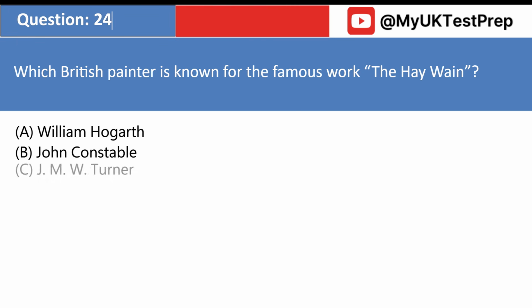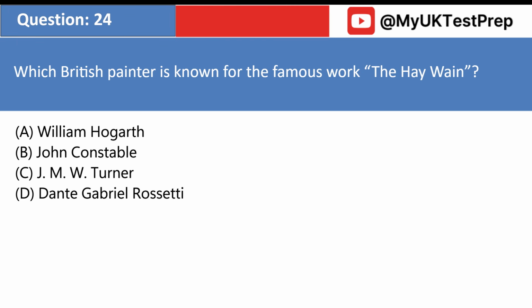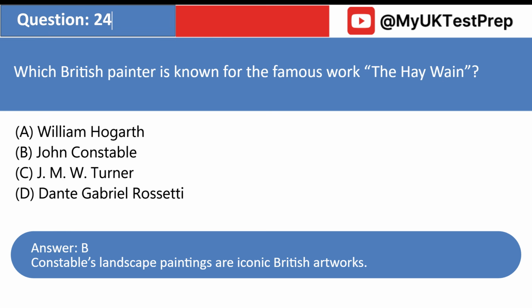Which British painter is known for the famous work The Hay Wain? A. William Hogarth. B. John Constable. C. J.M.W. Turner. D. Dante Gabriel Rossetti. Answer: B. Constable's landscape paintings are iconic British artworks.